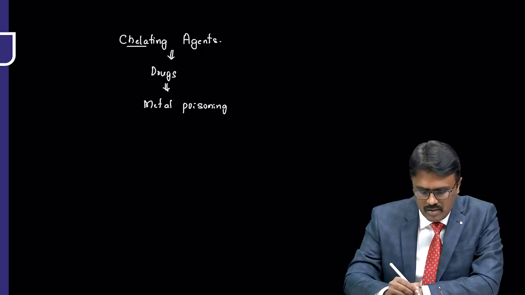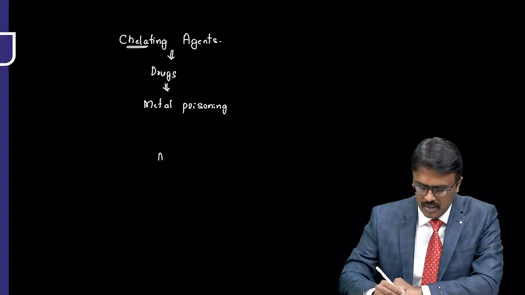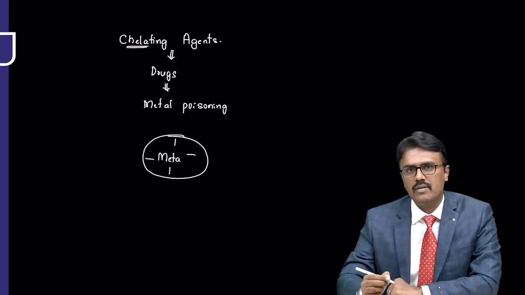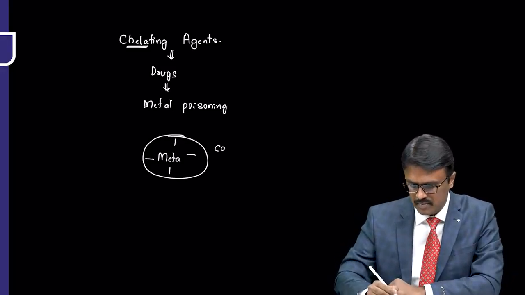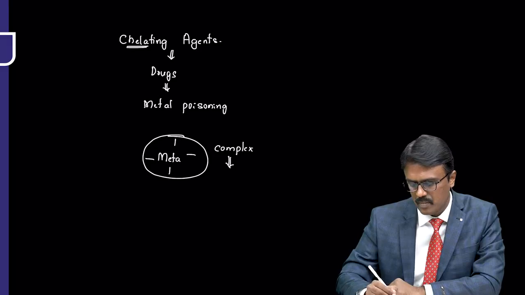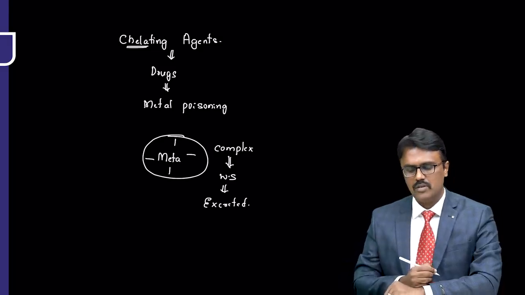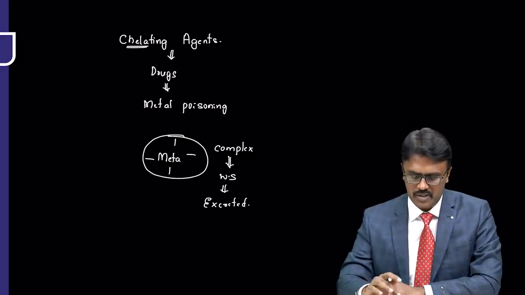Now, what is called a chelating agent? The name chela stands for crab. Suppose there is a metal poisoning, these drugs will attach to the metal like a crab and form a complex. The chelating agent and metal form a complex, and that complex is water soluble and is excreted easily from the body. That is the meaning of chelating agents. Remember, they are used for metal poisoning.